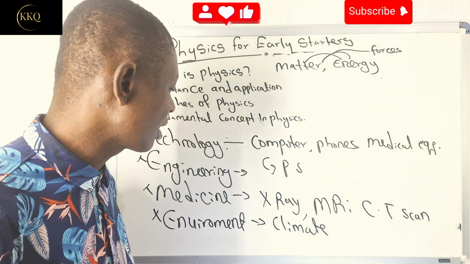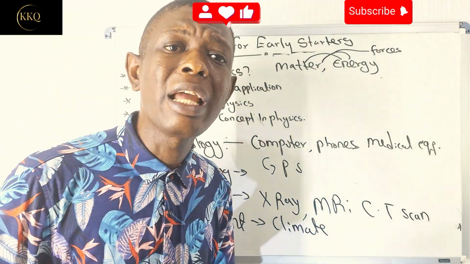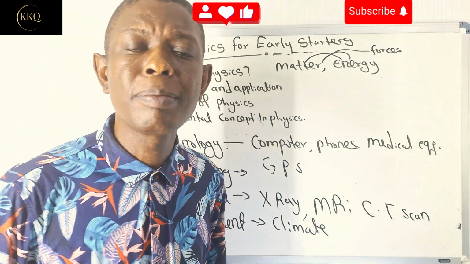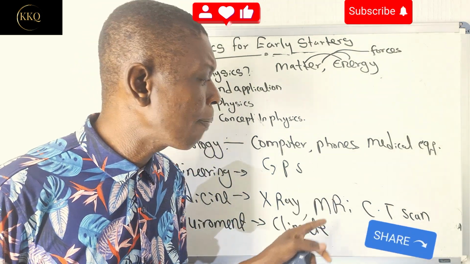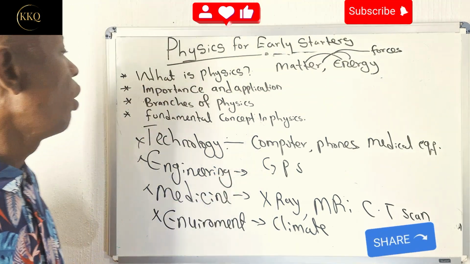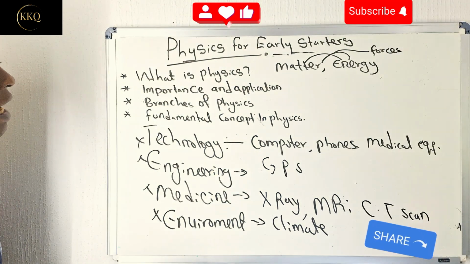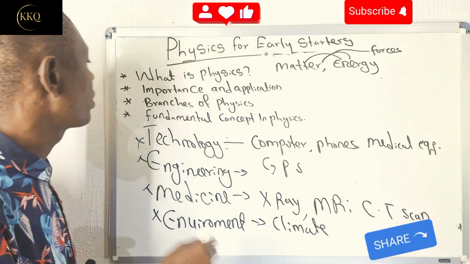All these things are a result of physics. And also in energy conservation, you can see the energy from the sun being used, being recycled, the wind and every other thing. All these things happen as a result of what? The knowledge of physics.